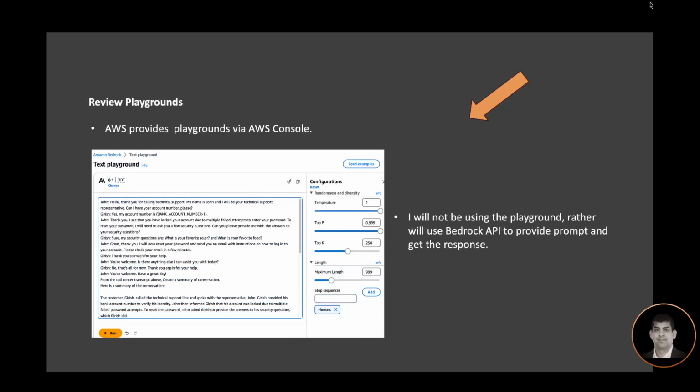AWS also provides a Playground via the AWS console, which you can use to pass the prompt and get the response for those models that you have granted access for. I will not be using the Playground, but rather will use the Bedrock API to provide the prompt and then get the response.